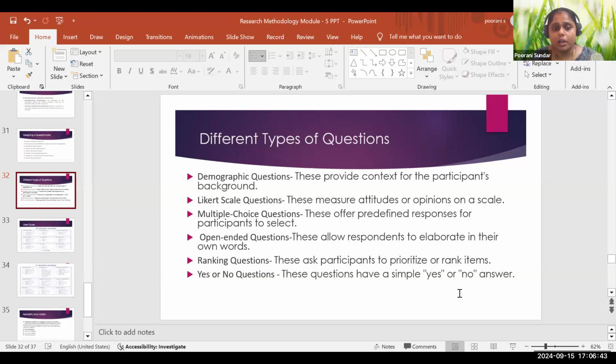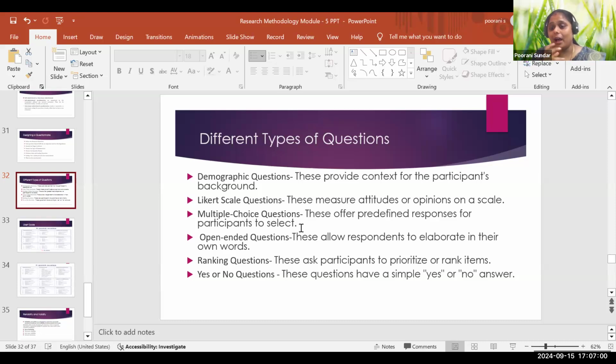Okay, that's it. And multiple choice questions: usually in a multiple choice question, we will have options A, B, C, D, E, right? Those types of scale will come under multiple choice questions.